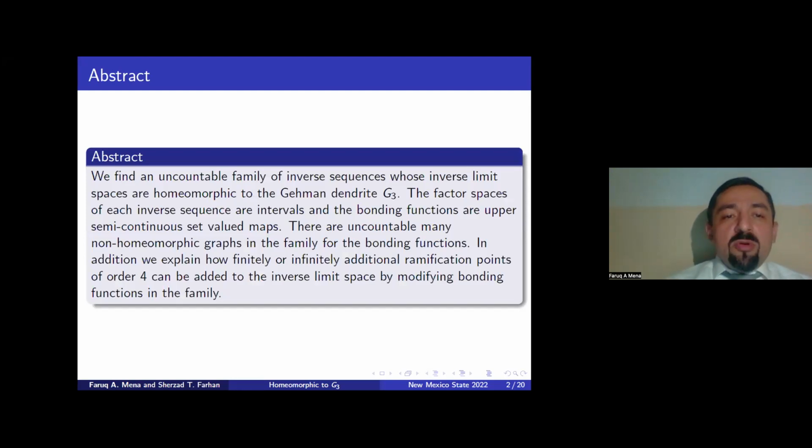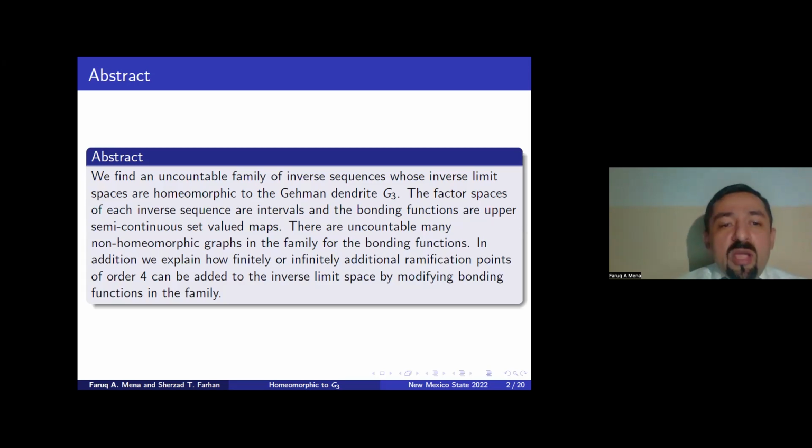The abstract of my topic is: we found an uncountable family of inverse sequences whose inverse limit spaces are homeomorphic to the German dendrite G3. The factor spaces of each inverse sequence are intervals and the bonding functions are upper semi-continuous, set-valued maps.